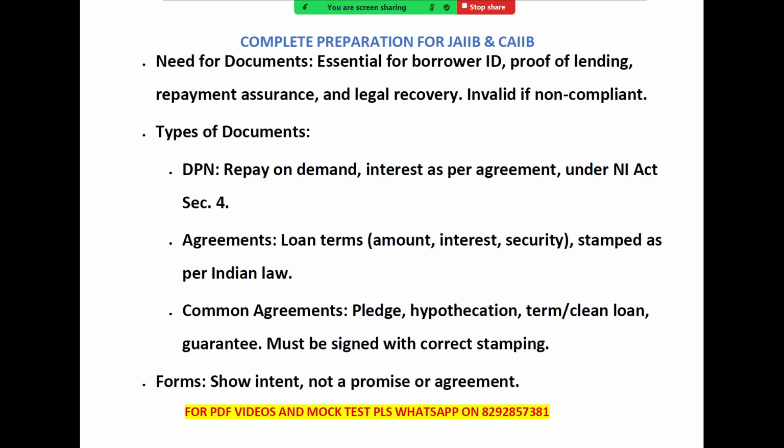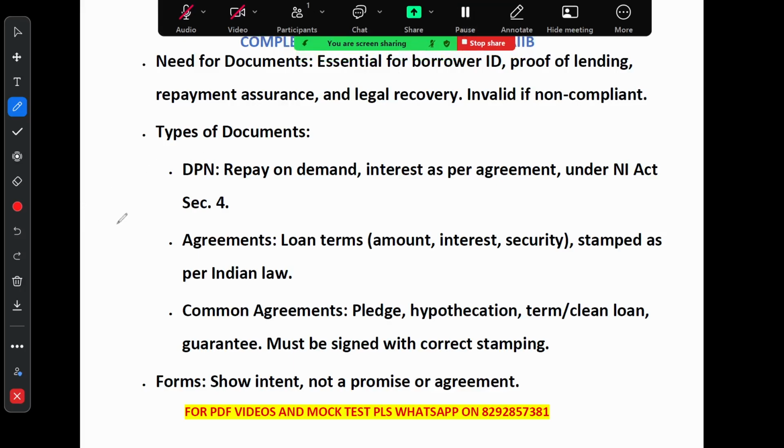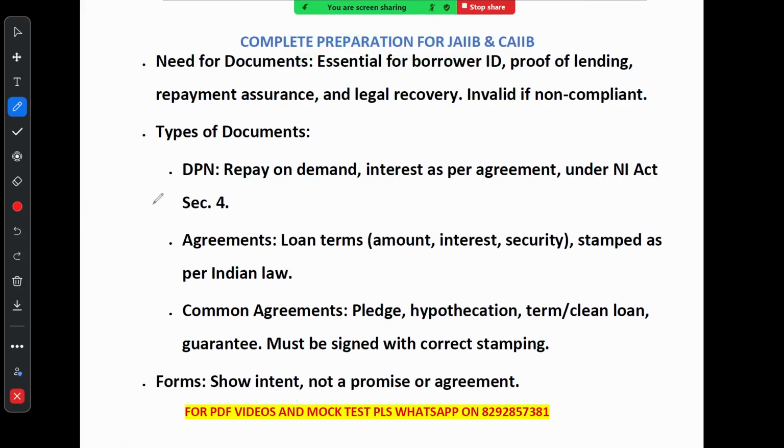So let's begin. First of all, let's talk about why documents are so important in lending. The documents play a very important role in lending. These documents are used to identify the borrower, confirm the loan address and loan details, ensure repayment, and even help in legal recovery. But if the documents are not filled out properly, they can become invalid.